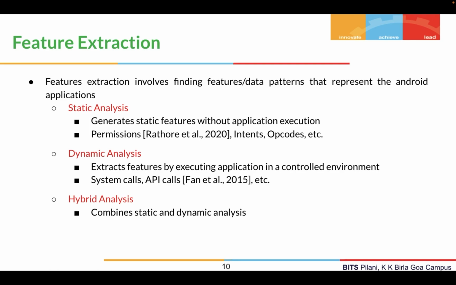This involves system calls and API calls, used in Fan et al. in 2015, etc. And finally, we have hybrid analysis, where we combine static and dynamic analysis, and it tries to balance between the advantages and disadvantages of both.